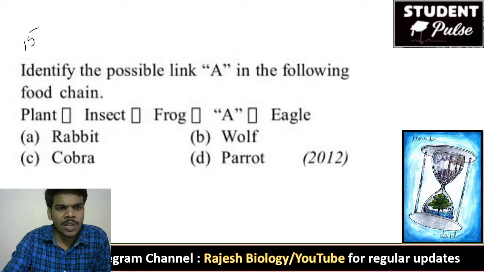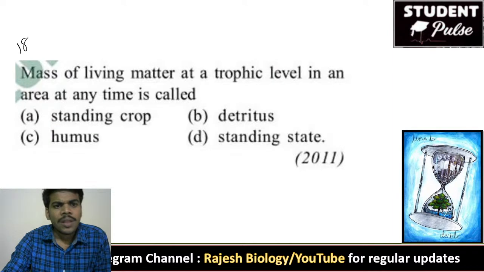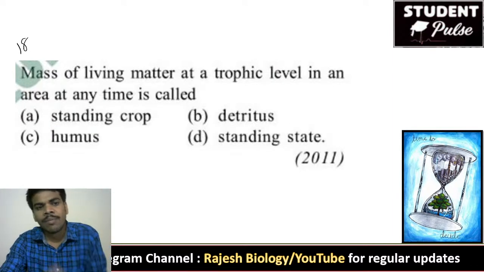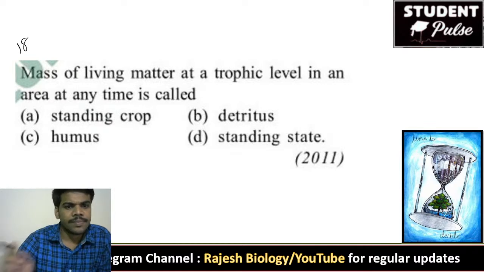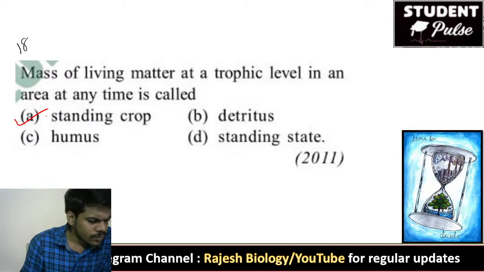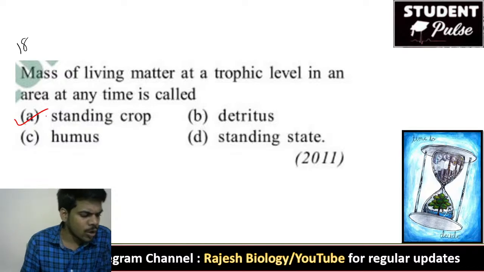Now the question number is what? The mass of living matter at a trophic level in an area at any time is called. That is also the same, standing crop. No, Praveen Kumar, it is answer A for the 18th question. Standing crop it is.